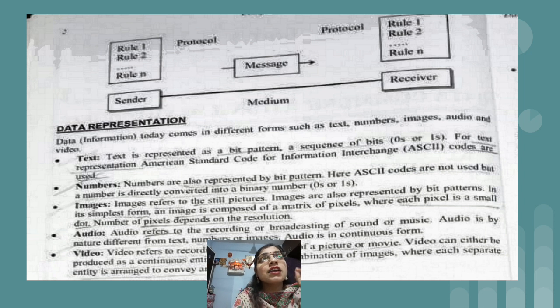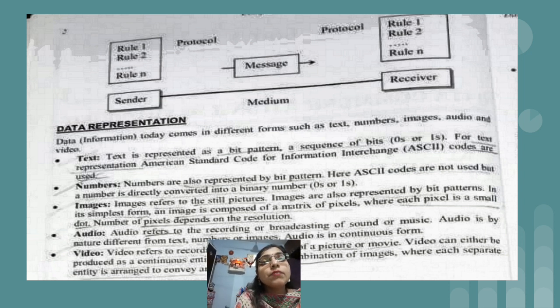ASCII codes are only for characters, that is A to Z, or the special symbols like ampersand, dollar, question mark, plus, minus. For all of them we have some ASCII code. And for the numbers 0 to 9 we don't have any ASCII code. The numbers 0 to 9 are directly converted into the binary format.